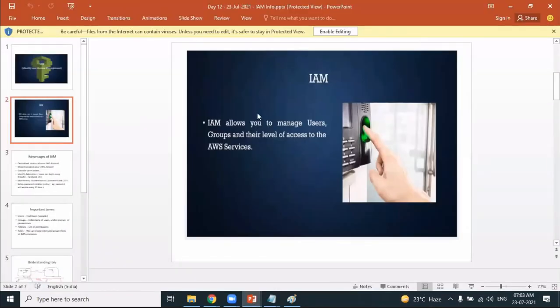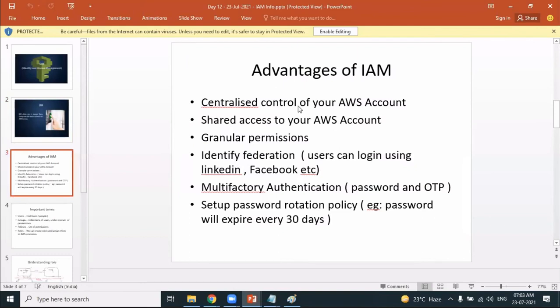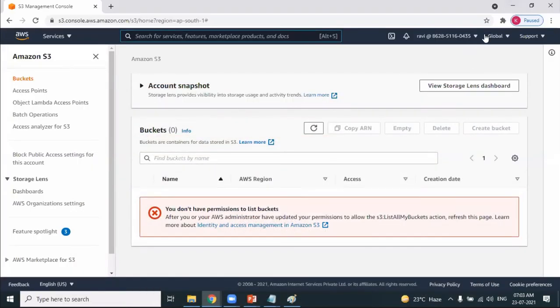IAM allows you to manage users, groups, and their level of access to AWS services. Look at this: shared access. Did I provide shared access? No, I am sharing the access now, from the root, to my AWS account. One user will have one service, the second user will have a couple of services. You can share your AWS account, so you can provide granular permissions. Are you understanding the importance of that? Okay, so let's log out and let's explain the second user, Kiran.